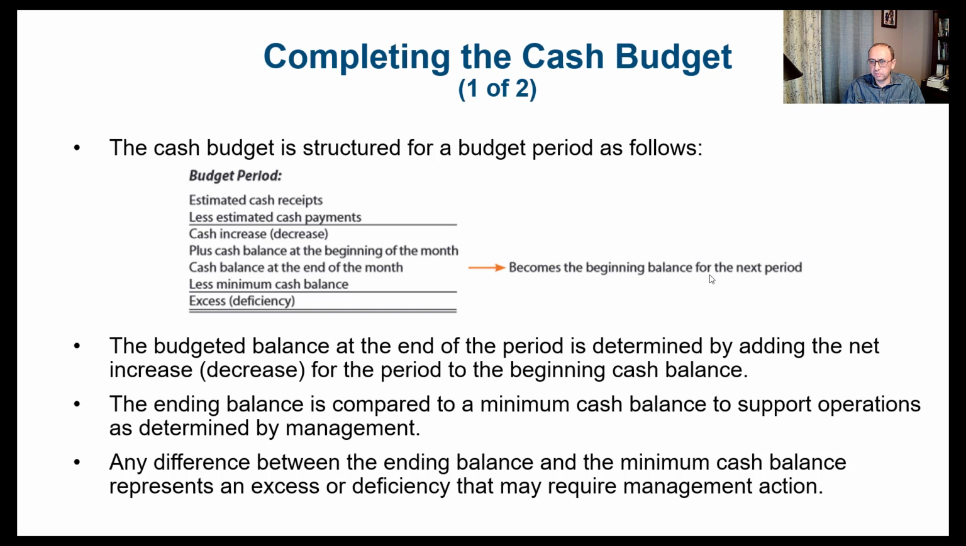So one more time, the budget balance at the end of the period is determined by adding the net increase or decrease for the period to the beginning cash balance. So this is what we have here. We add it to the cash balance. The ending balance is compared to a minimum cash balance to support operations as determined by management. So the minimum cash balance is a value that is decided by management. And any difference between the ending balance and the minimum cash balance represents an excess or deficiency that may require management action.